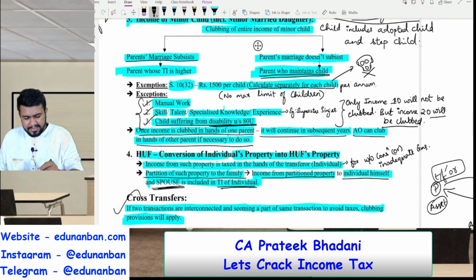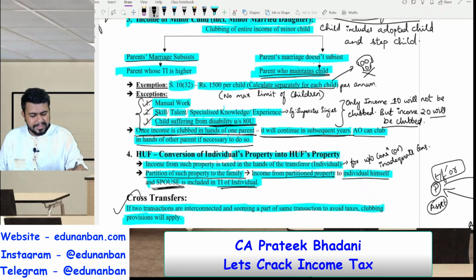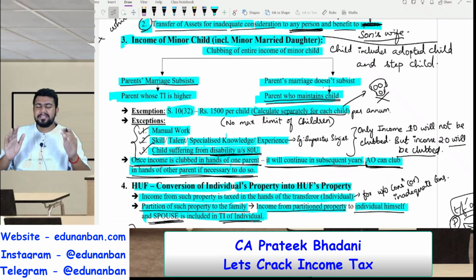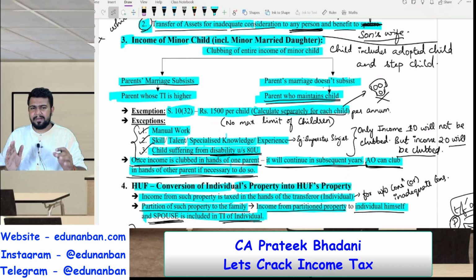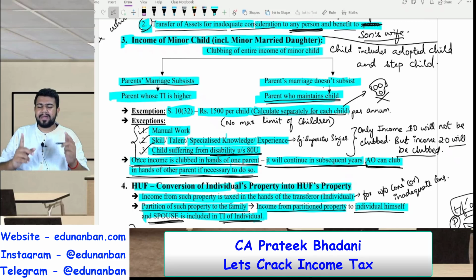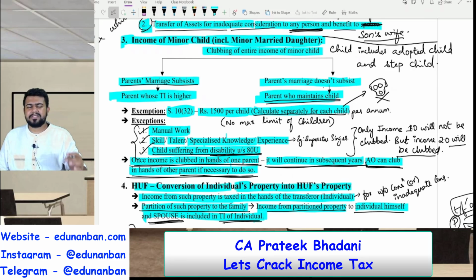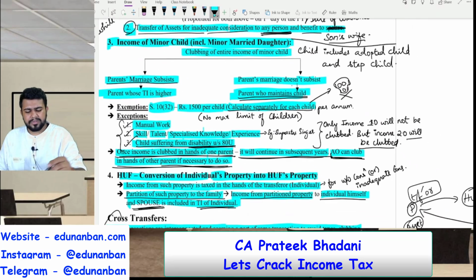Once the income is clubbed in the hands of one parent, it will continue in the subsequent years. However, the AO, that is the assessing officer, can club it in the hands of the other parent if he feels necessary to do so. However, if the parents' marriage subsists, this provision will apply. That is, if both parents are living together, then this provision will apply. However, if the parents' marriage is not subsisting, that is, both parents are living separately, then the income of the minor child will be clubbed in the hands of the parent who is maintaining the child. And I told you, child includes a legally adopted child and also a stepchild.